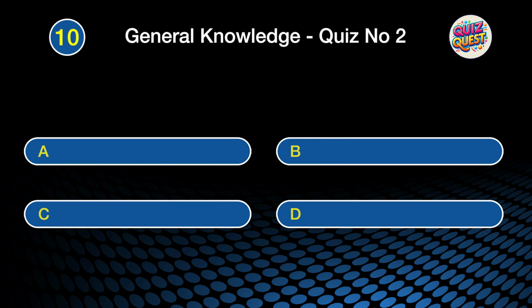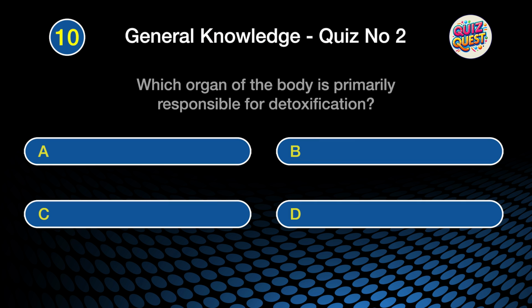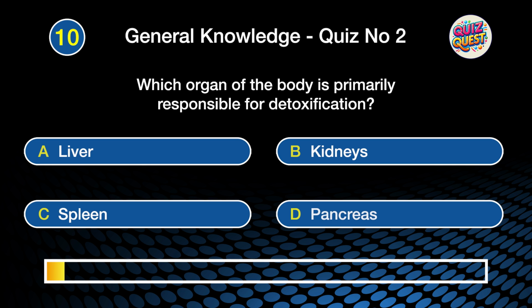Question 10. Which organ of the body is primarily responsible for detoxification? Is it A. the liver, B. the kidneys, C. the spleen, or D. the pancreas?